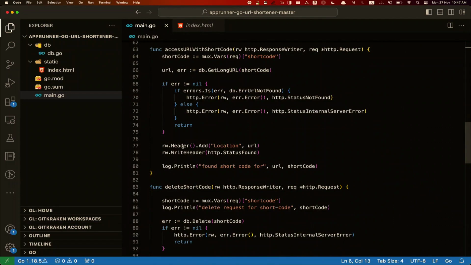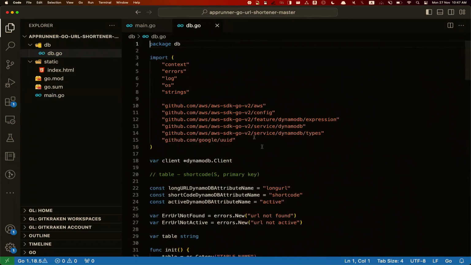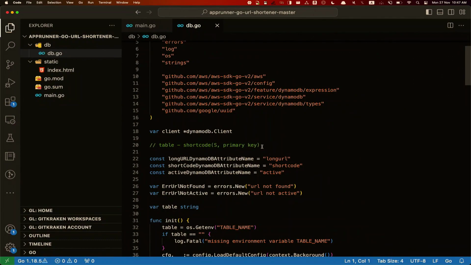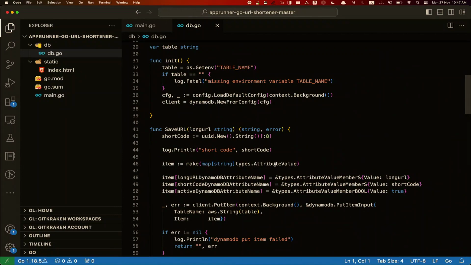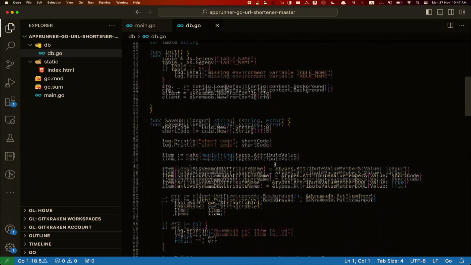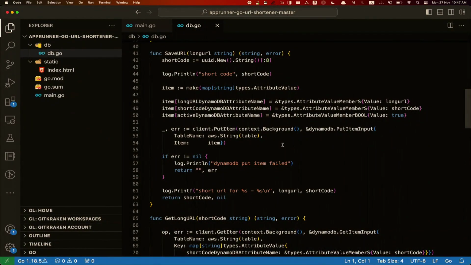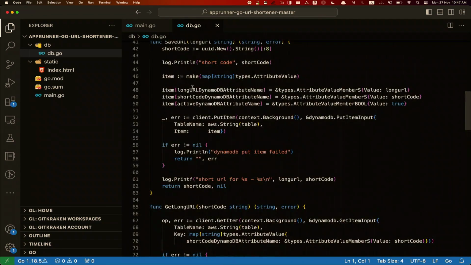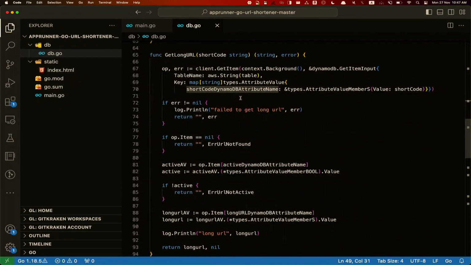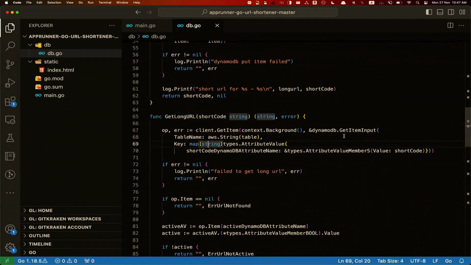And also we have things like the database code over here, which uses the SDK and allows us to then talk to DynamoDB. What we do is we have the basic stuff like initialization, where we have the table name, and we're going to talk a bit about the initialization in best practices towards the end. We take the shortcode that's generated, and then afterwards we save that in. We save the URL and then generate the shortcode back. This is basically how you would get started with accessing attributes on DynamoDB, and then saving those records on DynamoDB. The same for when you're actually doing a fetch. So a pretty straightforward approach when you're using the SDK, and the documentation is pretty helpful. It gives you a lot of examples and an idea to get started immediately.